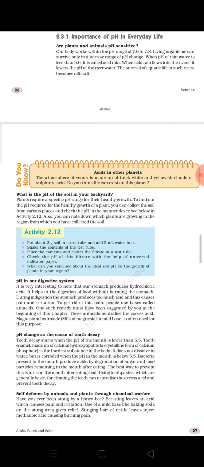Now when these gases combine with water vapors present in our atmosphere, they produce acids.